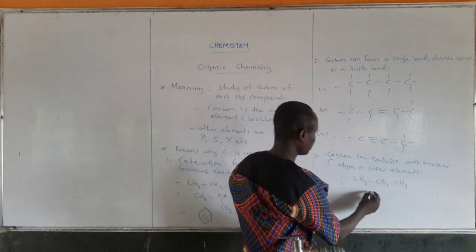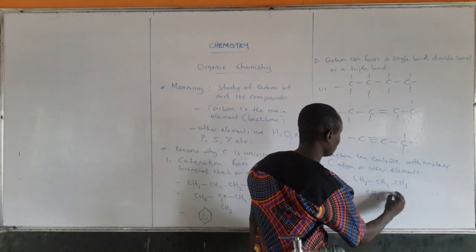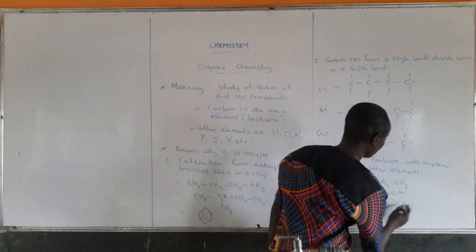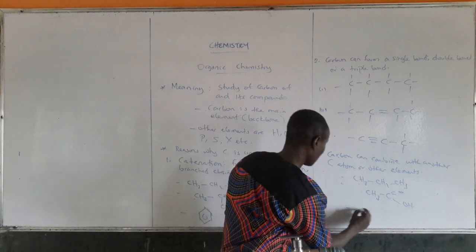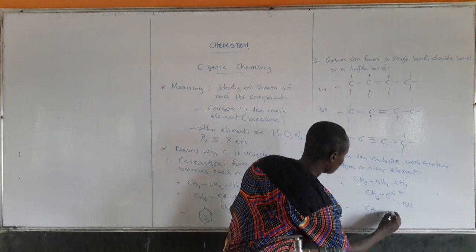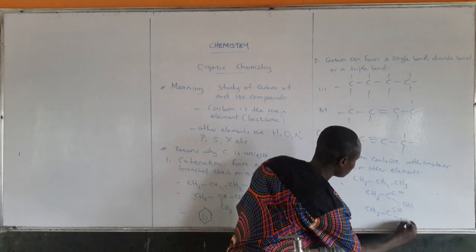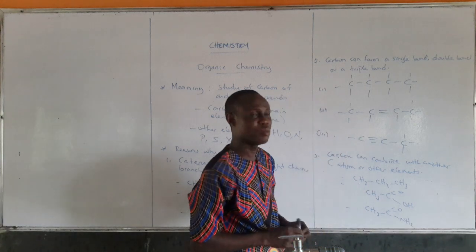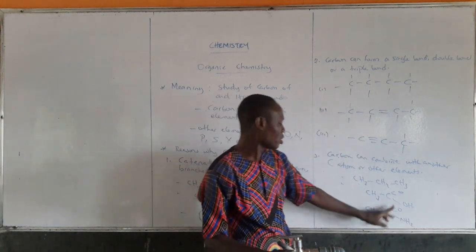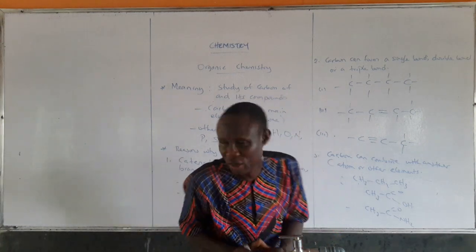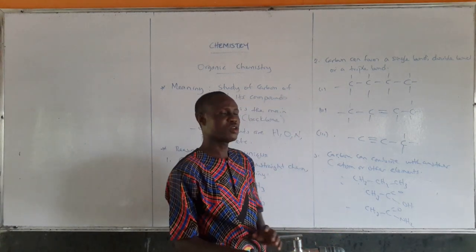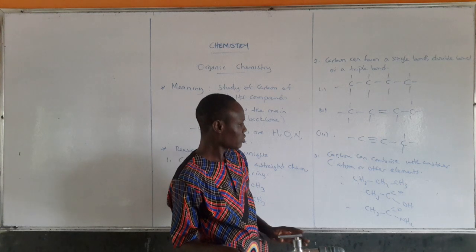You can have CH3COOH, carbon combining with oxygen. You can have CH3CONH2, an amide, carbon combined with oxygen and nitrogen. Because of this, we have numerous organic compounds.